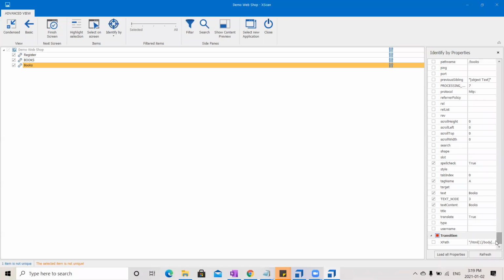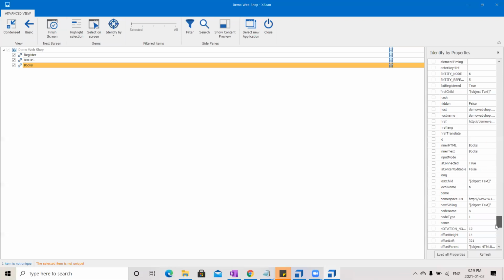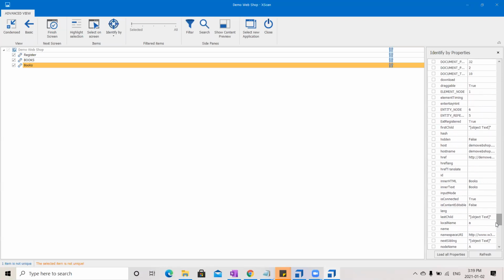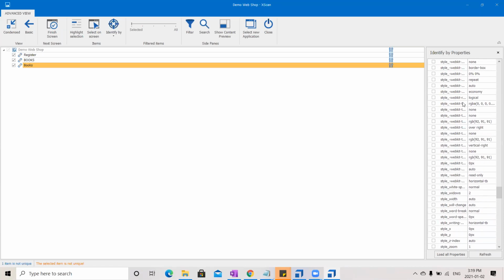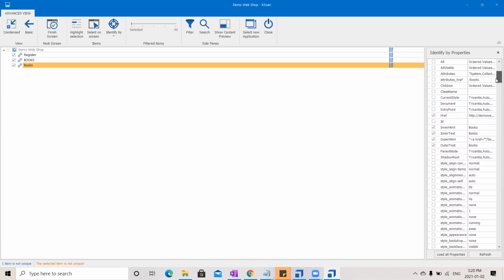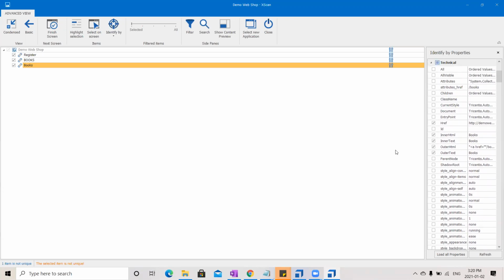And also when choosing these properties that you have, there are certain standards that we maintain. Like we usually don't use the style properties that you can see here. Okay, there are certain properties which we choose. By using those properties only, we will try to make this control unique. If we are not able to do that, then we will try with the other methods that are available here.